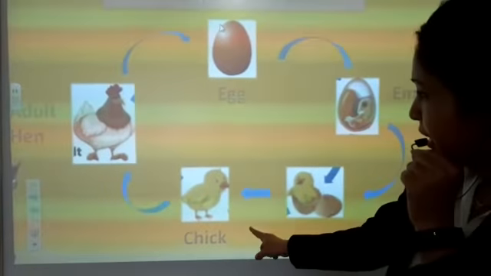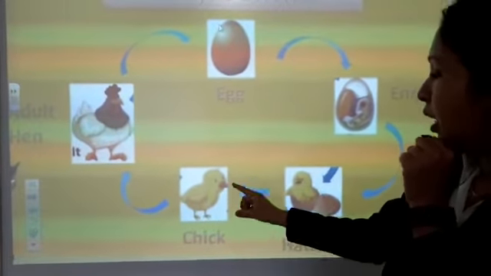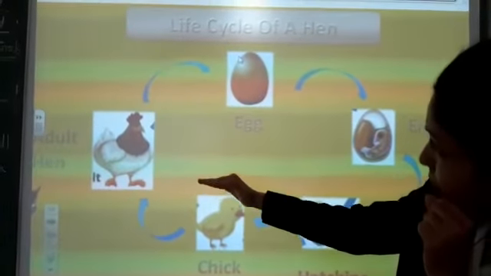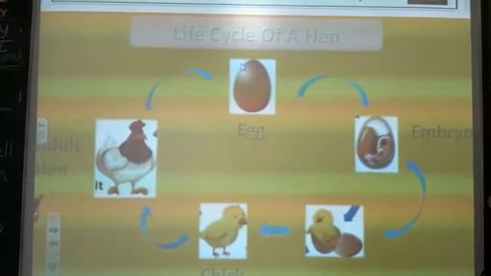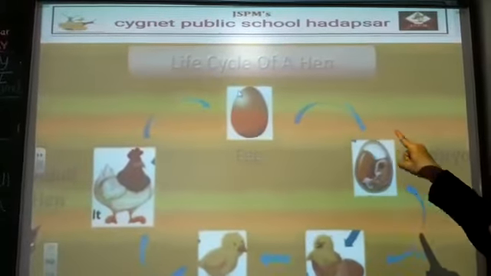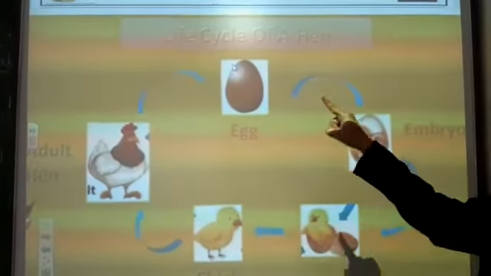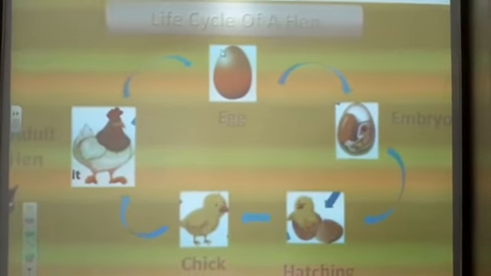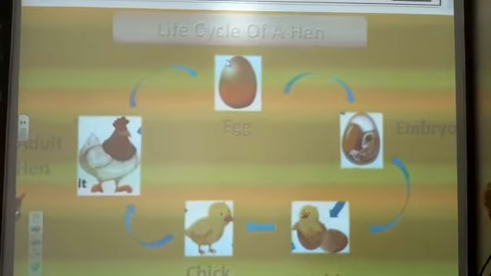Here you can see the chick came out, and when the chick grows, it will become an adult. Again the same process will go on. So this looks like one cycle. That's why this is a life cycle.